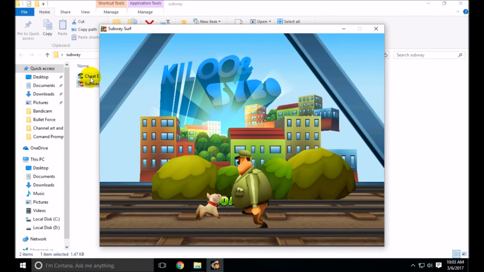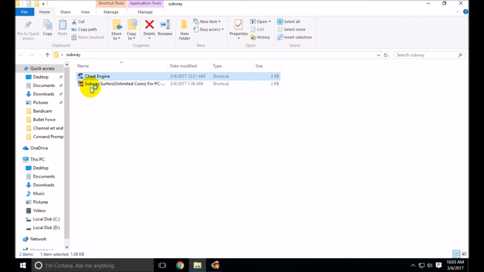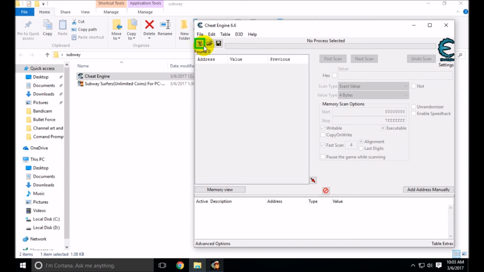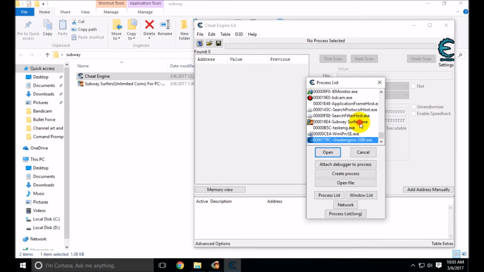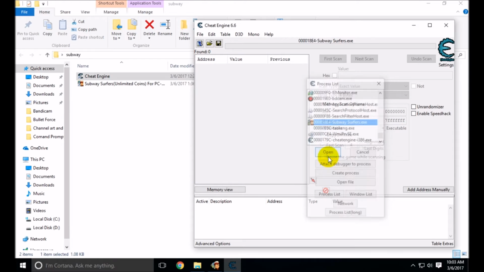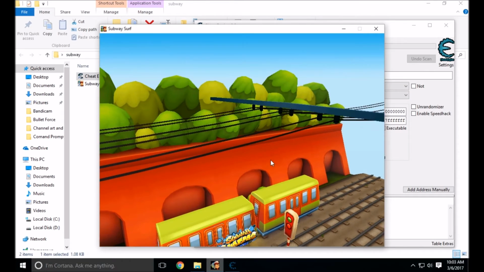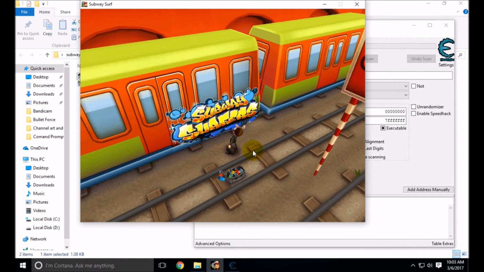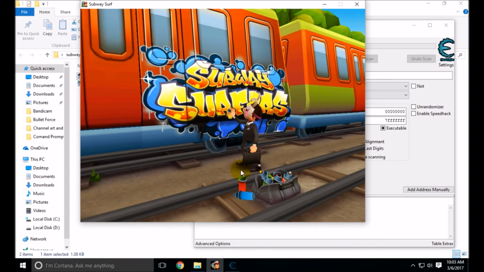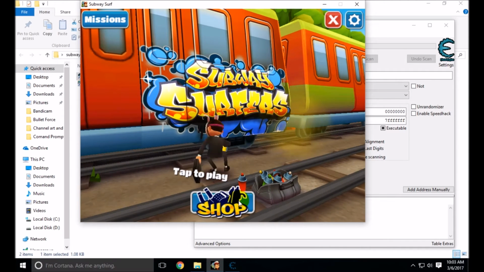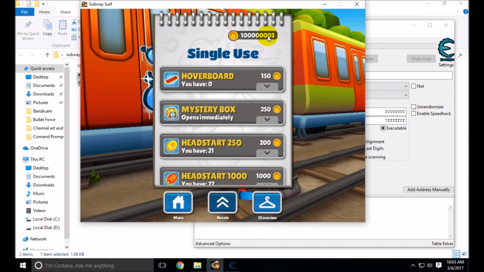After opening Subway Surfers, you have to open Cheat Engine. After opening Cheat Engine, you have to click on the button below the File tab and choose Subway Surfers and open. Click on Open. Now, after opening Subway Surfers, you have to see the value you have and type it in the value box in Cheat Engine.